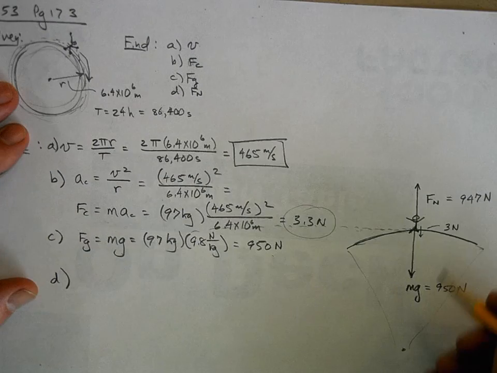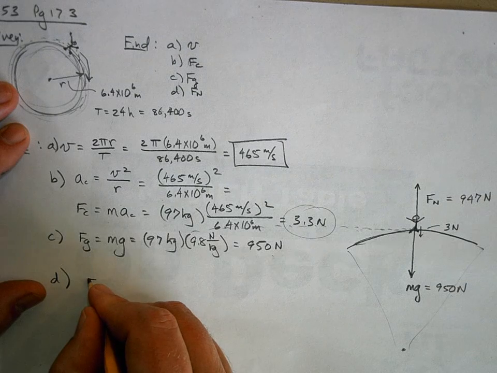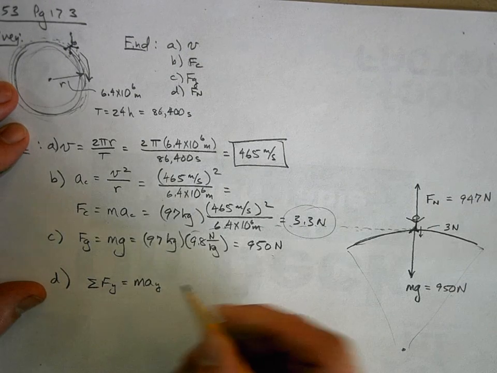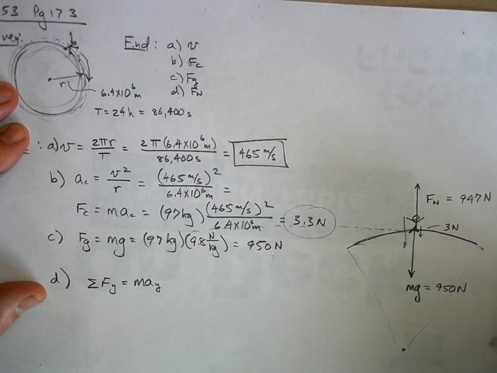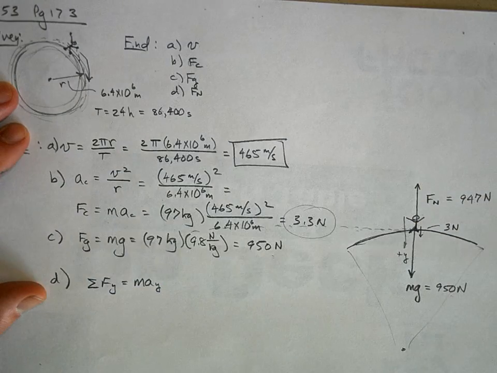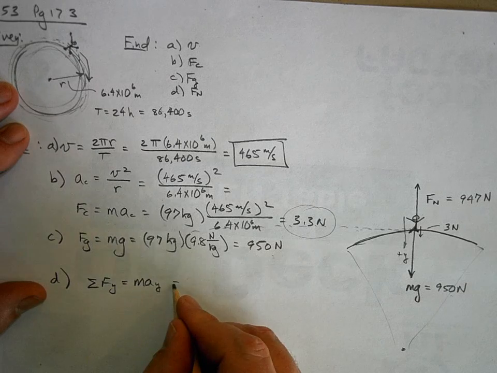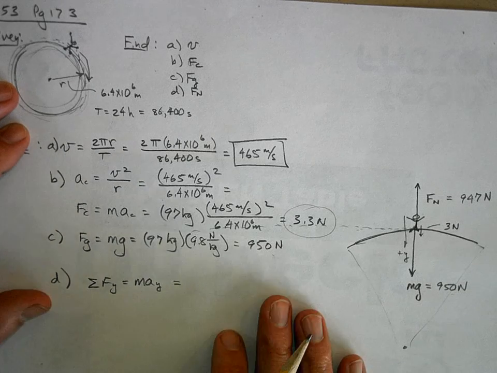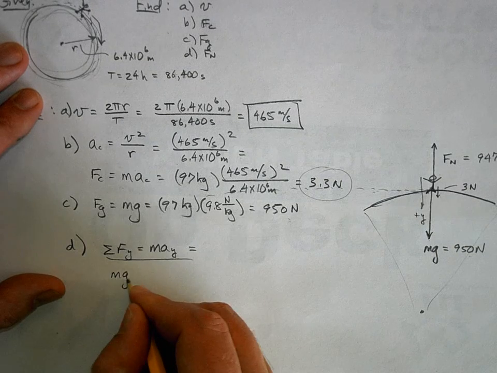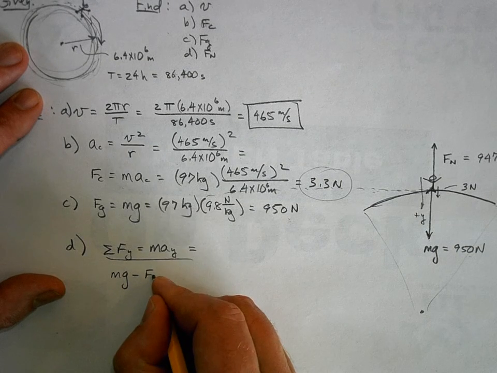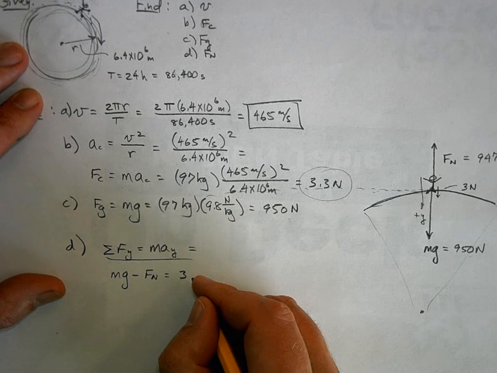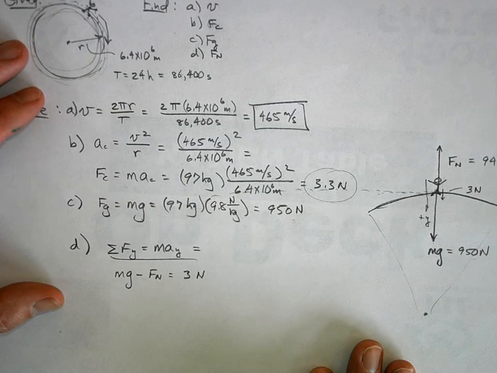If I want to be fancy about this, I'll say the sum of the forces in the y direction equals ma in the y direction. We'll make straight down towards the center of the Earth our positive y direction. Totally legal to do that. And so I'll have mg minus the normal force equals ma, which is 3.3 newtons, or 3 newtons.